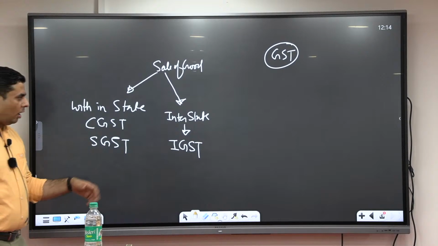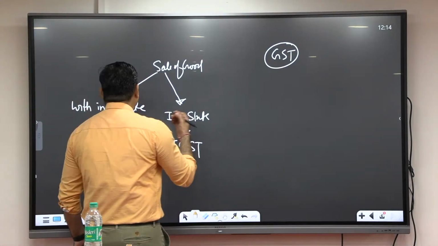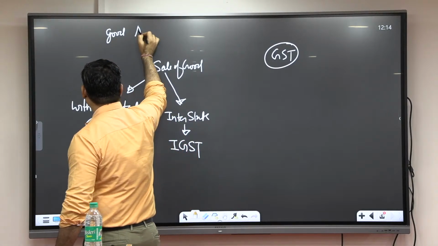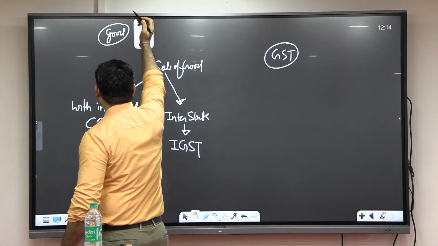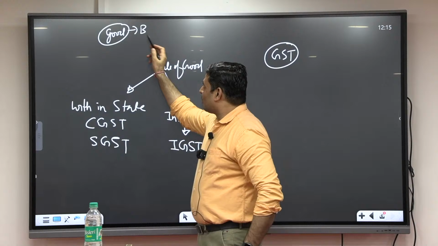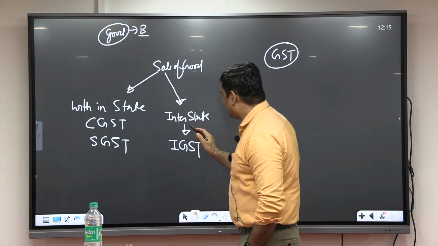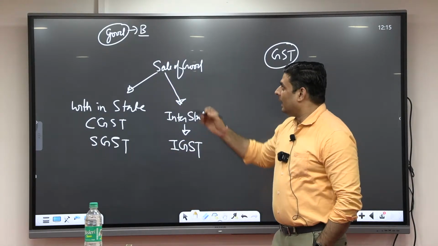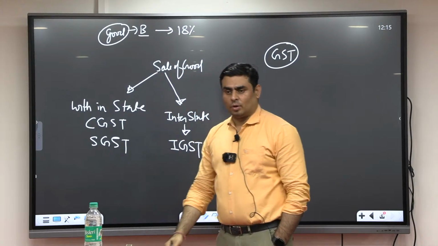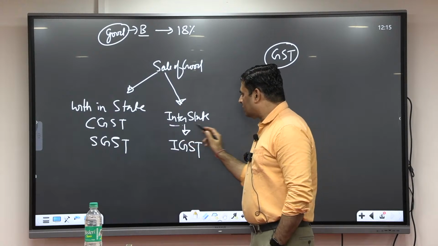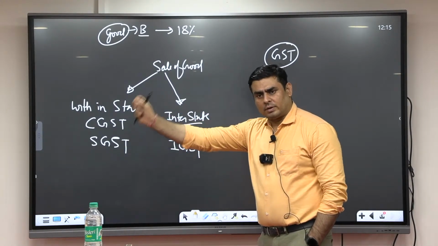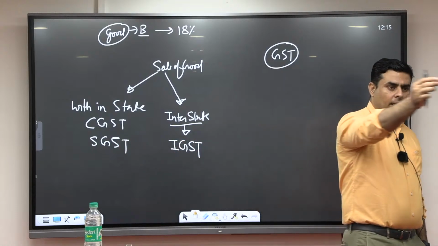Fine. Now, how does it work actually? Suppose on good B, there is interstate trade and commerce, and here the GST rate is 18%. Interstate means it is produced in one state and it is going for sale in another state.